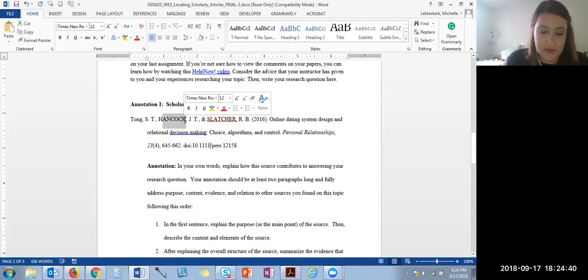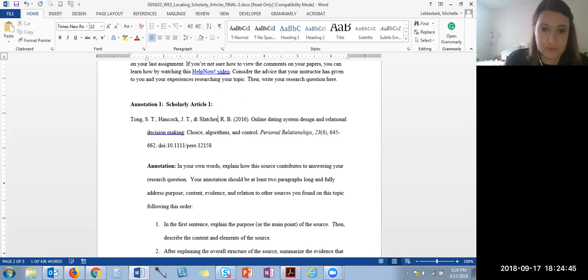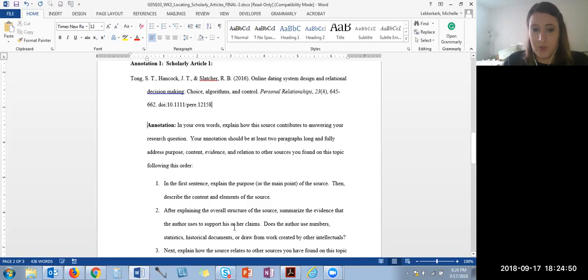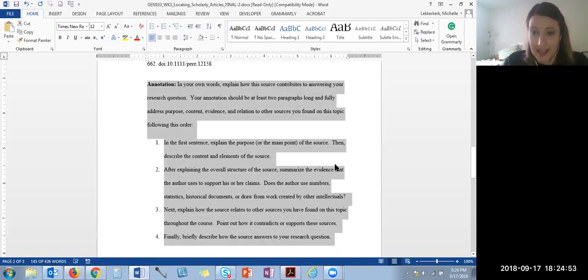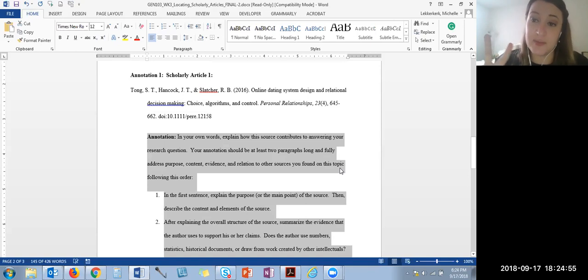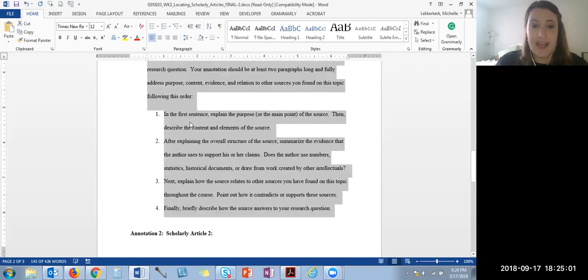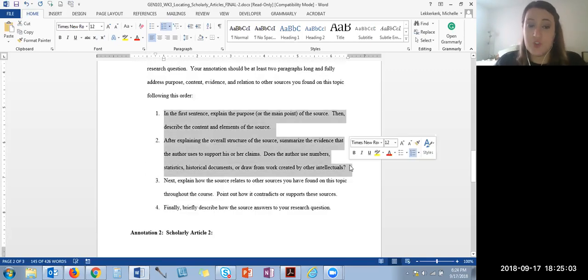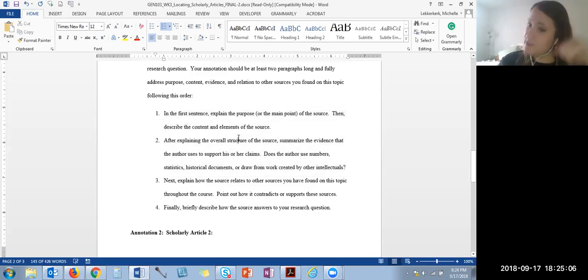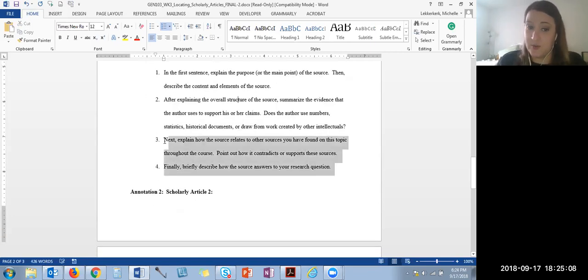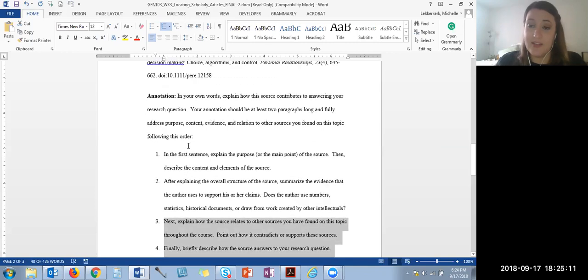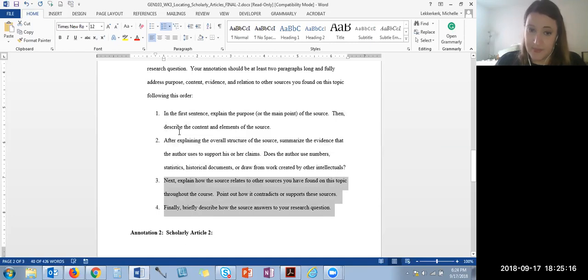Let me change this so it's Hancock and Slatcher. That's much better. And then here is where you'd write your annotation. Your annotation is a 2-paragraph summary that does these 4 things. So what I recommend doing is in your first paragraph, try to do these first 2 points, and in your second paragraph, you do the next 2. What you want is that by the end, your annotation is 2 paragraphs long and it covers these 4 points.